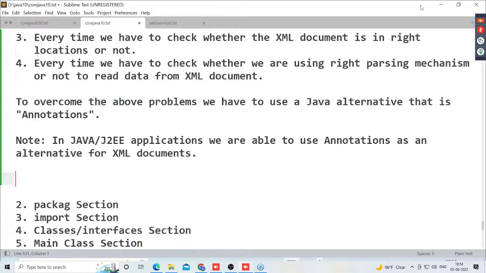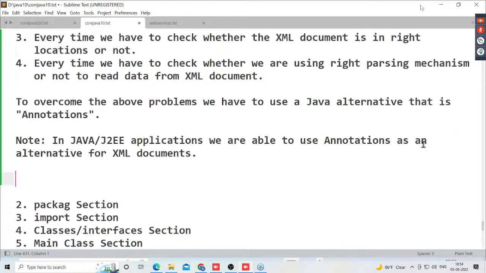Annotations are newer. That I understood. Annotations are giving more advantage than XML documents. But now tell me, which technologies are using XML documents and which technologies are using annotations? Give some clarity over it.